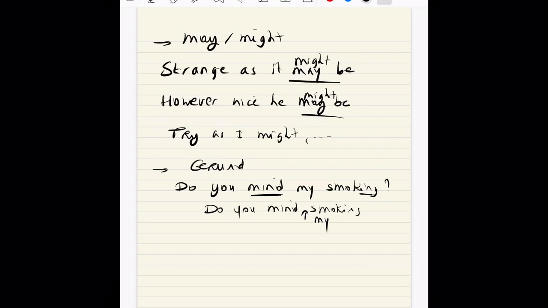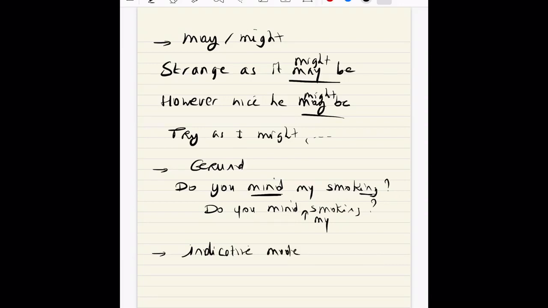Do you mind if I smoke? You will hear sometimes people say, do you mind me smoking? But it's better to use the possessive pronoun here, because when you add ing to a verb, it turns into a noun. It's a noun phrase. So sorry if it's too advanced for some of you, but do you mind my smoking is a very advanced way of translating this French subjunctive.